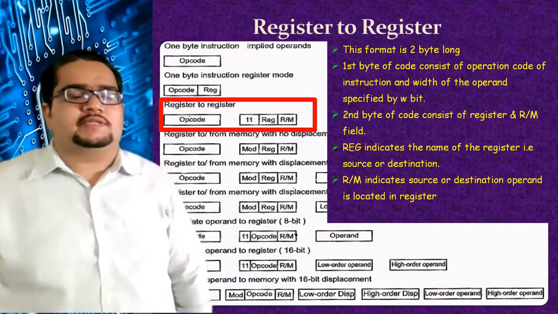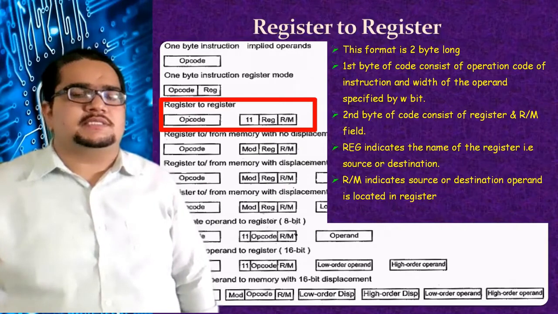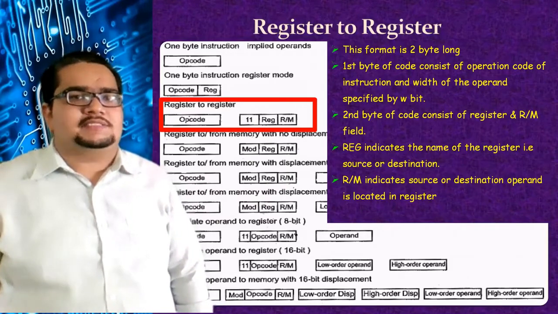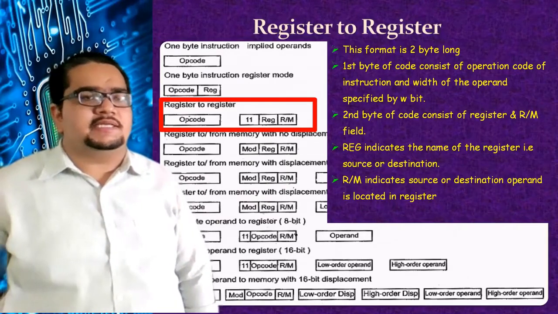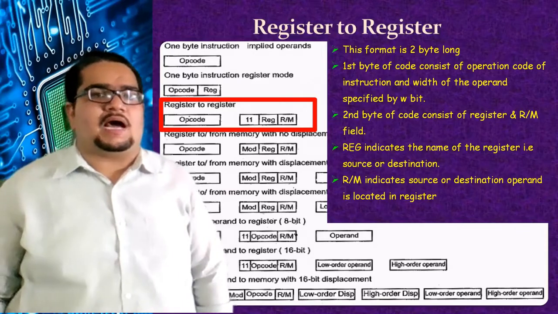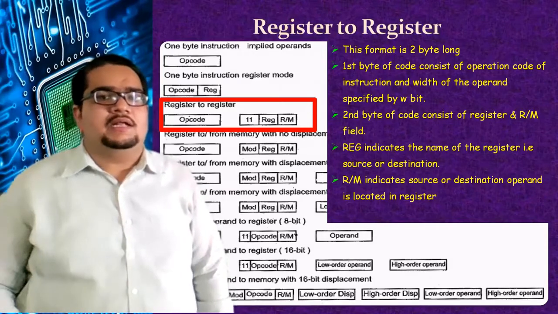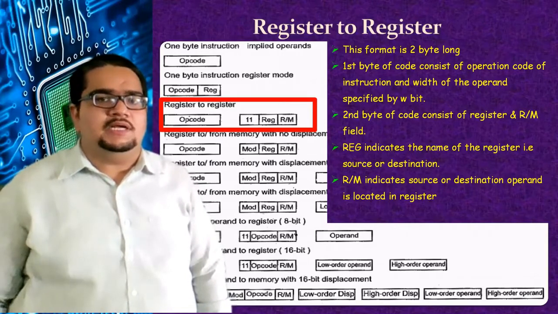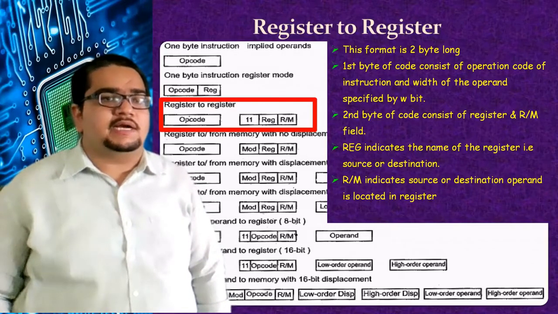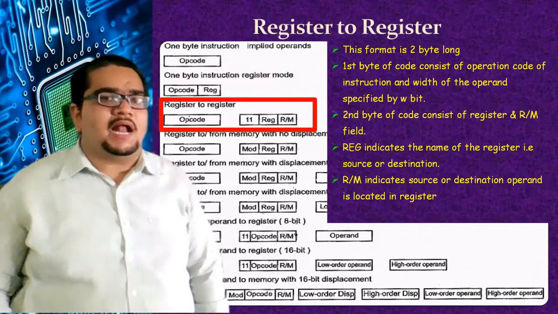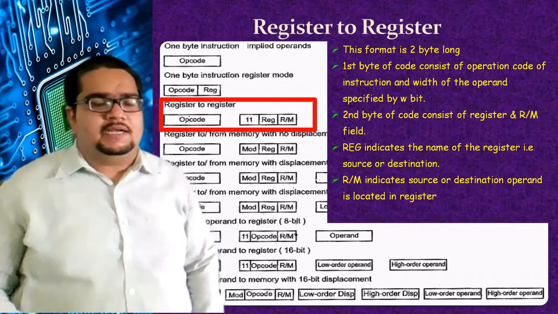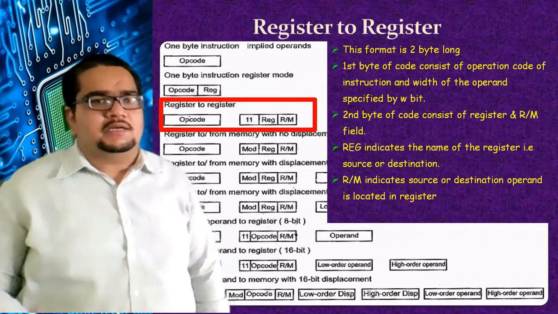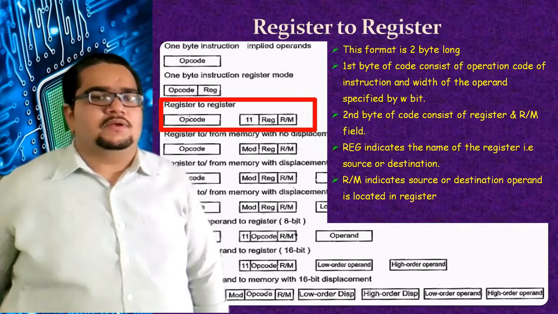So that means there is an operation between one register's content and another register's content. It's a 2-byte long instruction. The first byte consists of the operation code, opcode, and the second byte consists of 3 fields: mode field, register field, and R/M field. Here the REG field indicates the register name, and R/M indicates whether the source or destination operand is located in a register or memory. When the mode bits are 11, it indicates that R/M is a register.